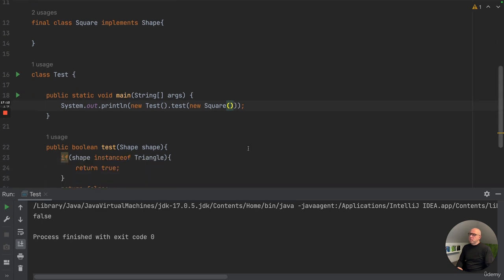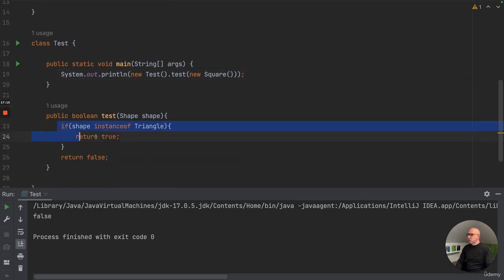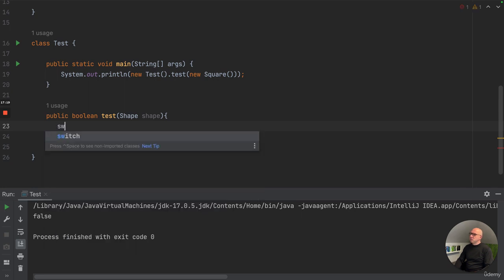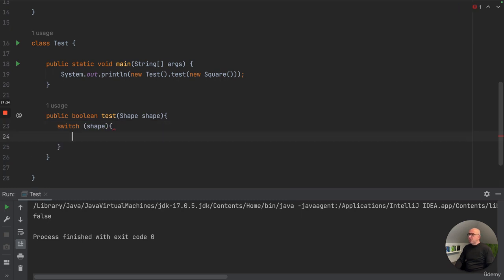And what they really want to do in the future with Java is that you can actually replace this with a switch statement on shape, and it would generate all of the instance of checks, and you could just say if it's this one, use this, if it's another one, use that. This is not yet possible, but it's possible with a specific improvement which is coming in a later version. So if you're using sealed classes, the switch statements will become a lot easier.